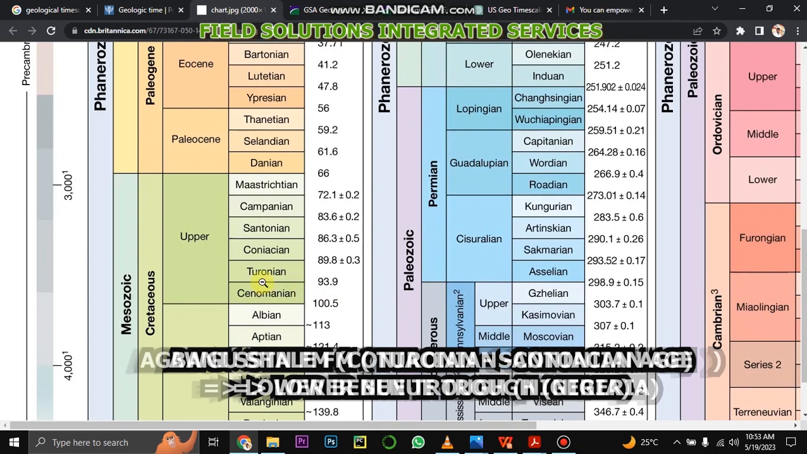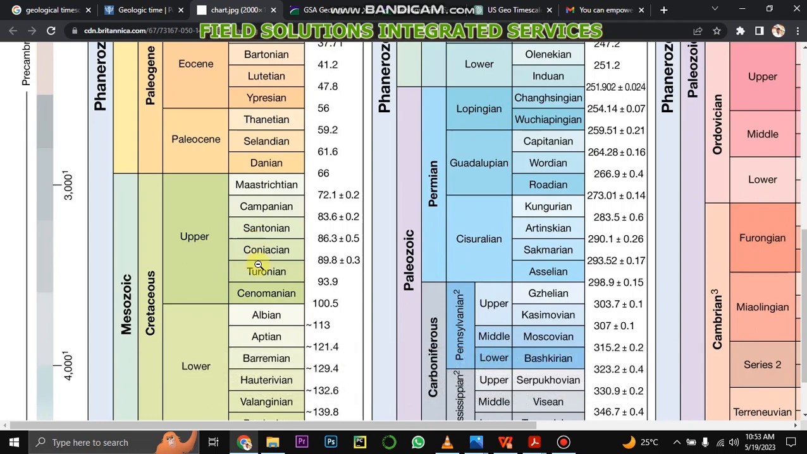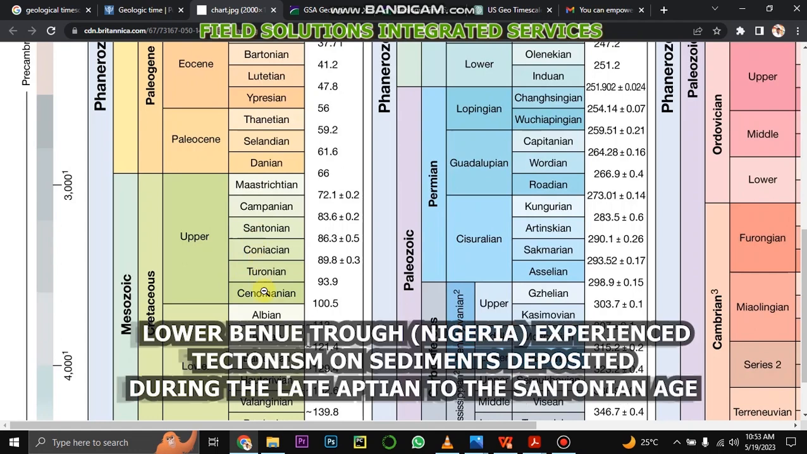You can think of Agbani Sandstone, the Anambra Basin, that is Lower Benue Trough. I'm trying to come to a localized Nigerian basin currently. So the Lower Benue Trough contains sediments of Albian, Aptian down to Santonian. So during this Santonian period, some of the sediments within this Lower Benue Trough experienced localized Santonian folding.